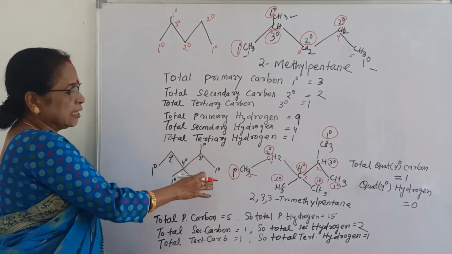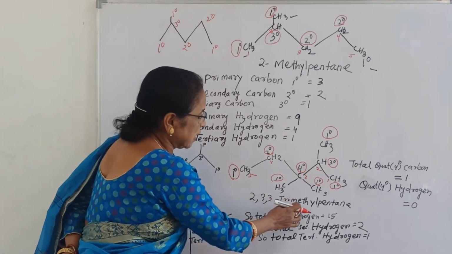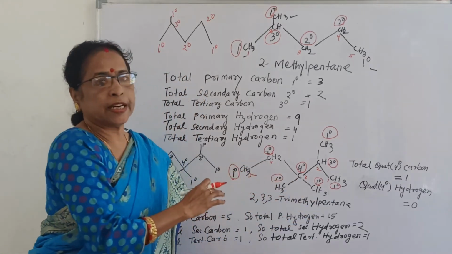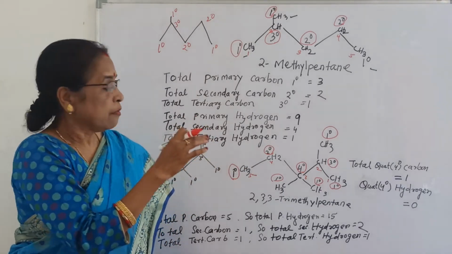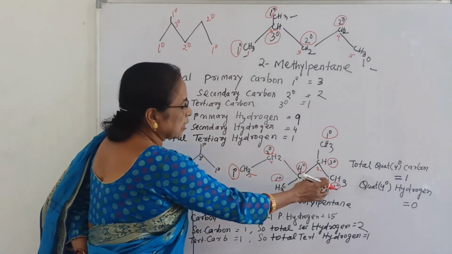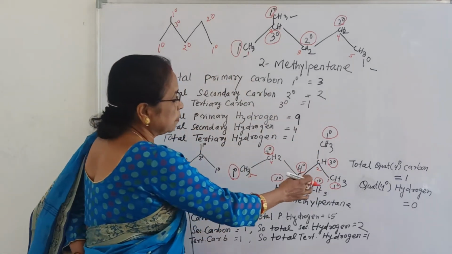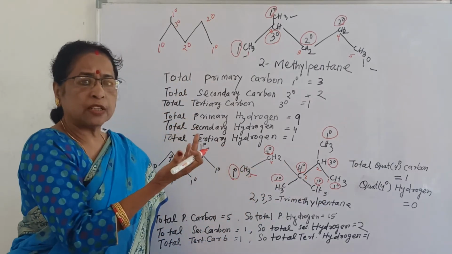Next we will see this structure. What is the name? 2,2,3-trimethyl pentane. Whether the structure is correct or not, you can see here the rounded one is only the degree, and the simple one is the position of carbon, 1, 2, 3, 4, 5. That will also be pentane.